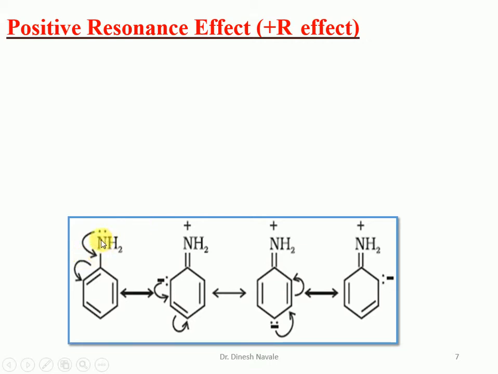So when it donates the electron, we get the negative charge here and the positive charge here. The same resonating structure can be written for further positions. So we say that aniline exhibits four resonating structures. So that's why the group which donates the electron belongs to the plus R group, and that's why aniline exhibits the positive resonance effect.